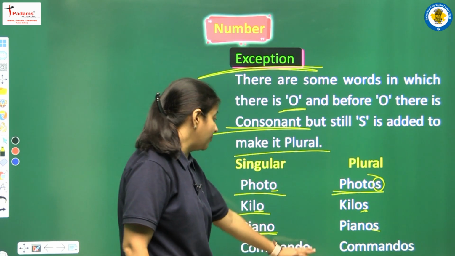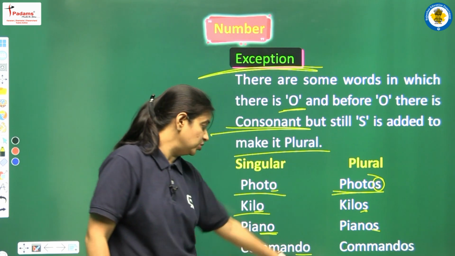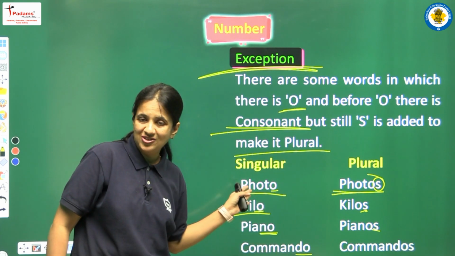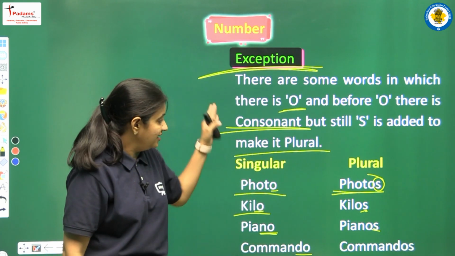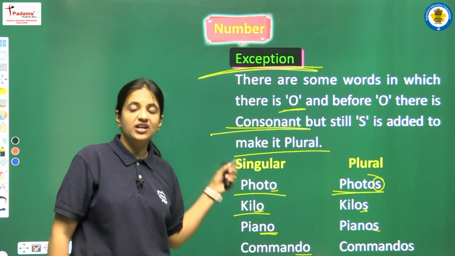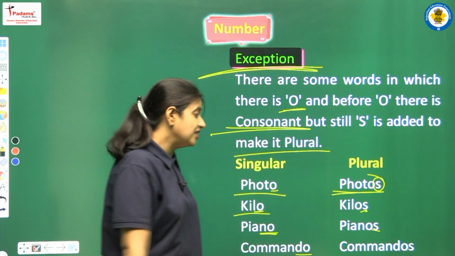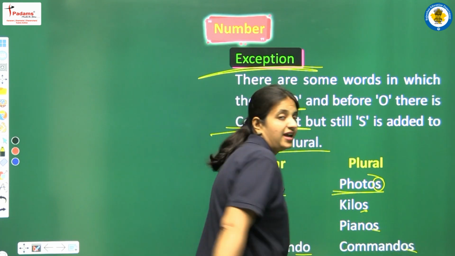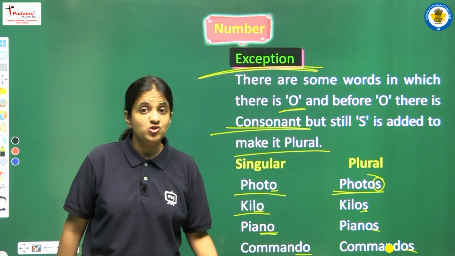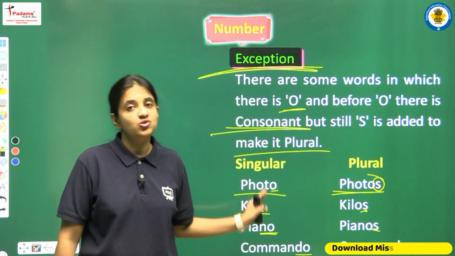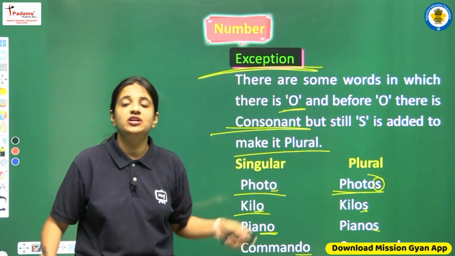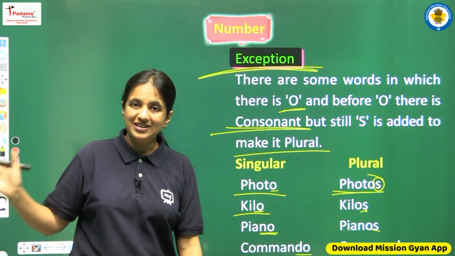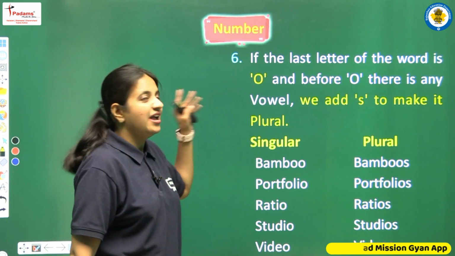Next we are having commando. So yes, last letter is O, before O we are having a consonant, but because all these words are exceptions, commando is also one of the exceptions, so we have to add only S. Okay, so students, you have to learn all these words, you have to learn all the exceptions of the rules also. Okay, moving on, we are having the next rule.